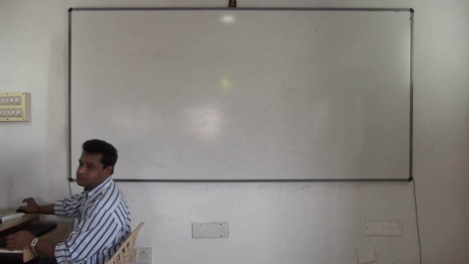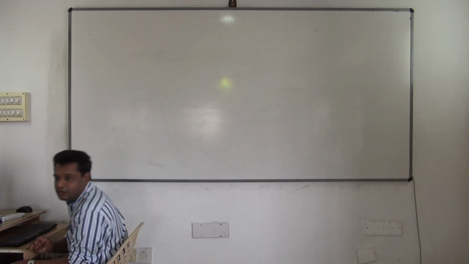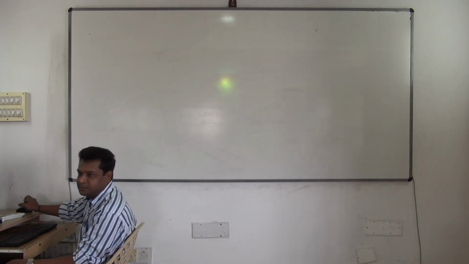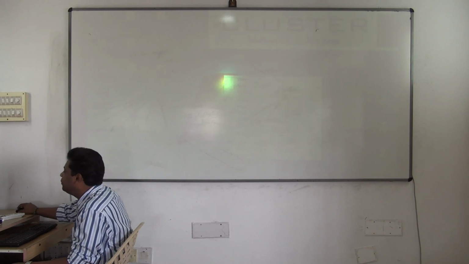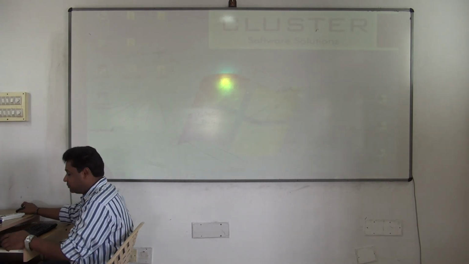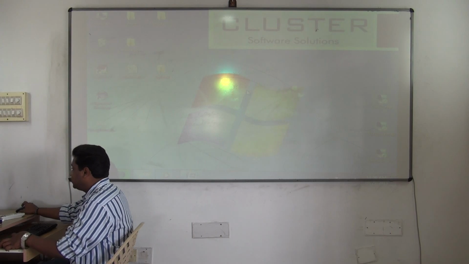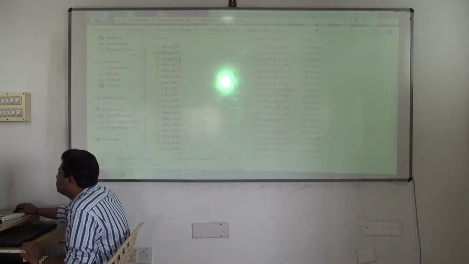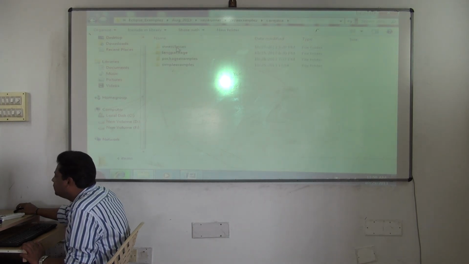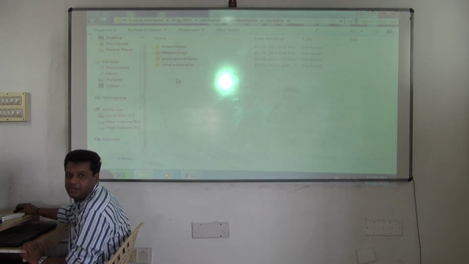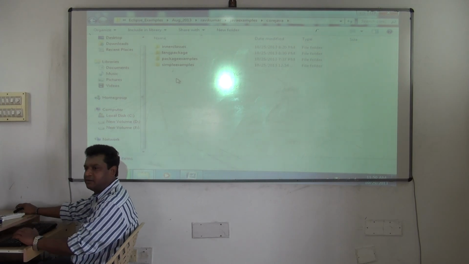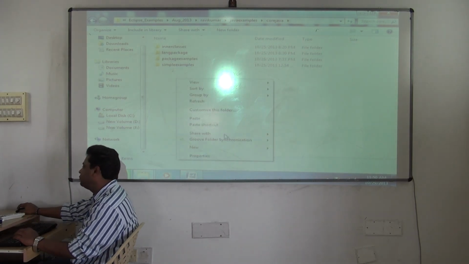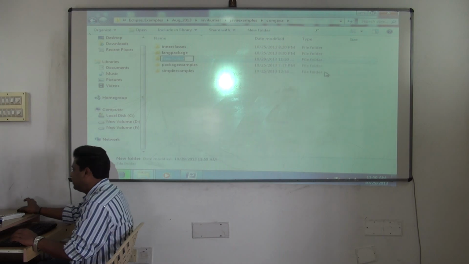You can create a new workspace today, because all your projects will be put into a new workspace. So whenever you start off a topic, put your projects into a new workspace. You can go D drive, Eclipse examples, August 2013, Ravi Kumar, Java examples, core Java is here. This is the place where we are creating all our workspaces. You can create one more workspace now called Exception handling.